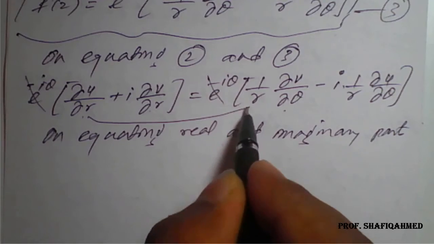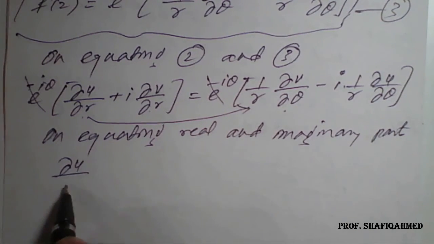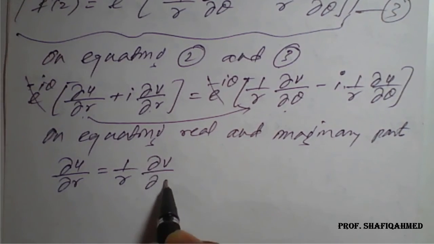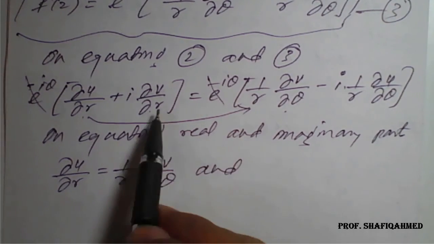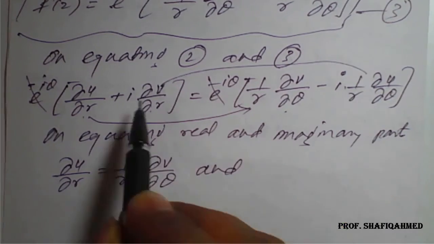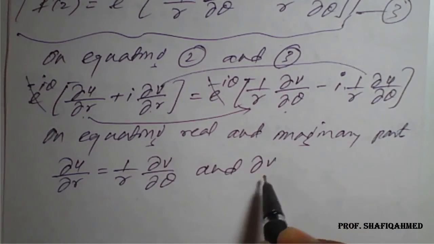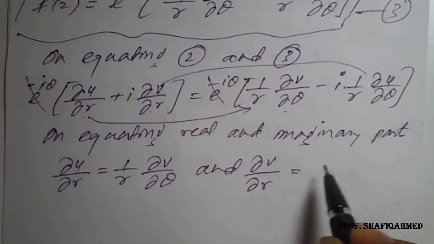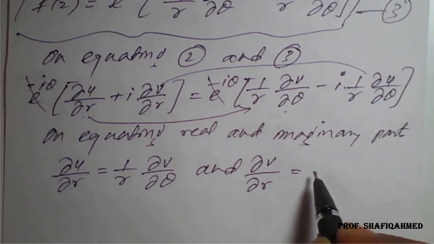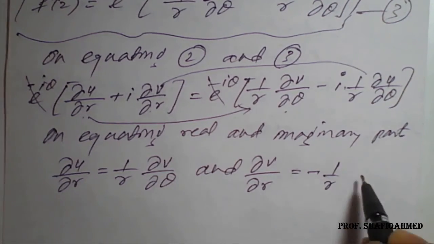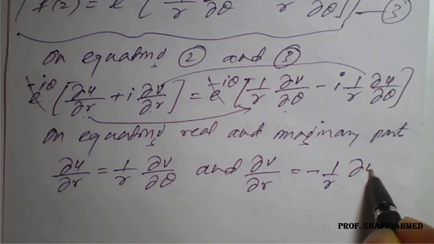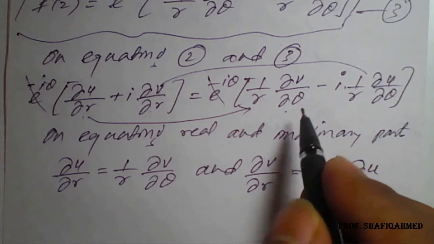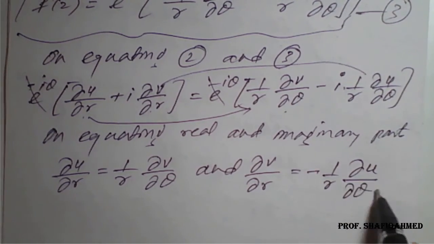the real part is dou u by dou r is equal to 1 upon r into dou v by dou theta. For the imaginary part, the coefficient of i on the left hand side is dou v by dou r, and on the right hand side it is minus 1 upon r into dou u by dou theta.